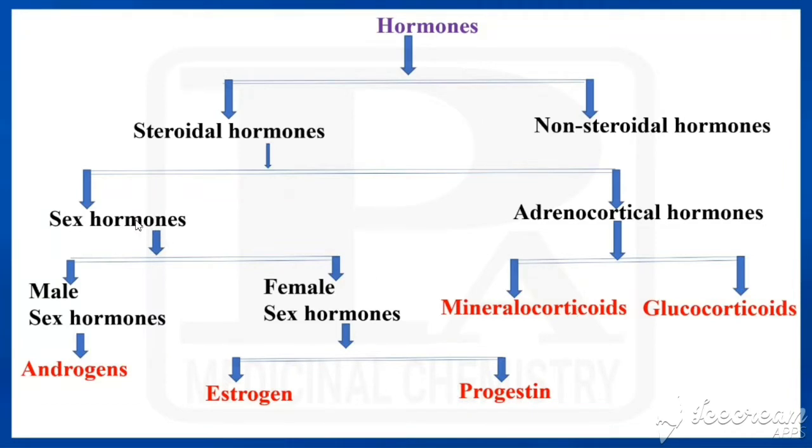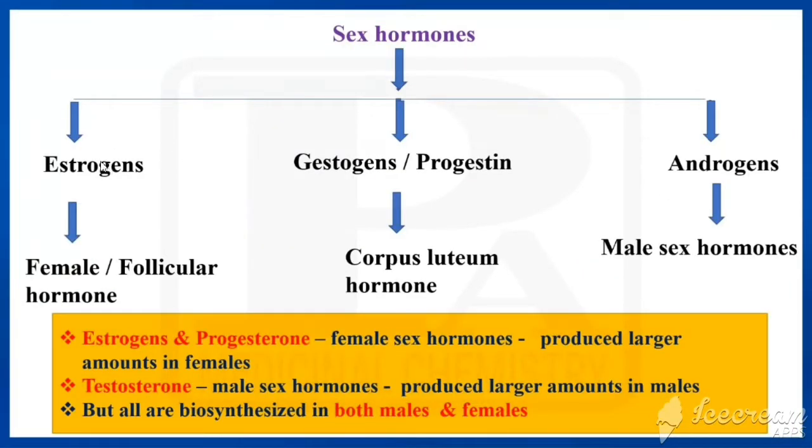So what do you know about sex hormones? It is of two types, male and female sex hormones. Androgens are coming under male, estrogens and progestins are coming under female sex hormones. So what are the three types? One is androgens, another one is estrogens, and progestins. Progestins are otherwise called gestogens. These androgens are called male sex hormones.